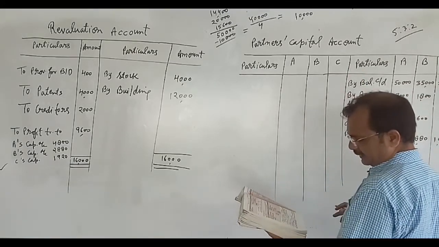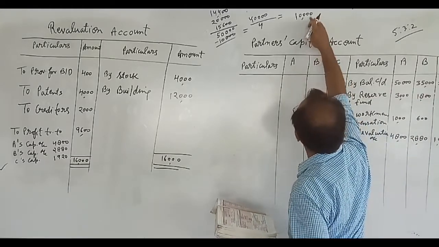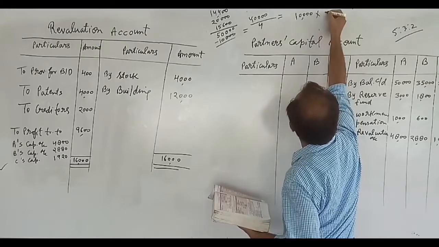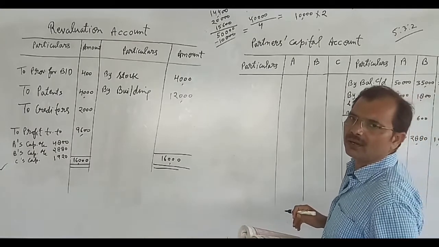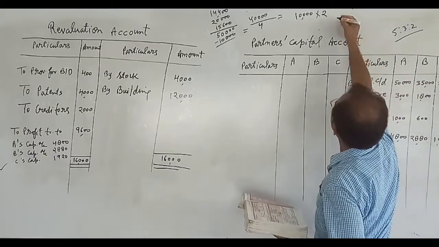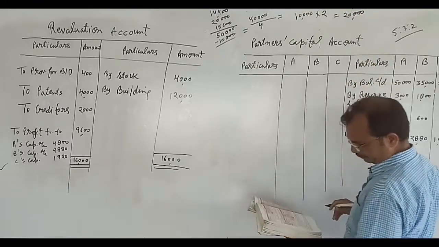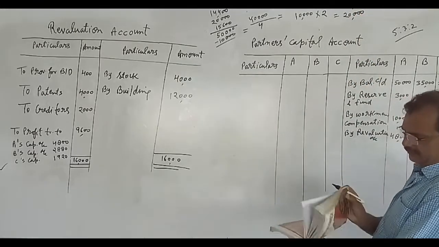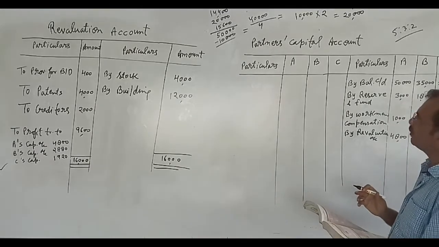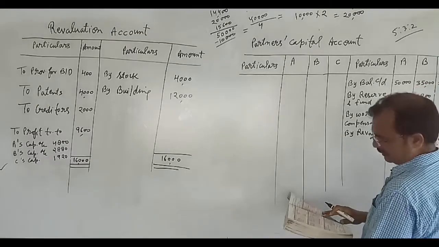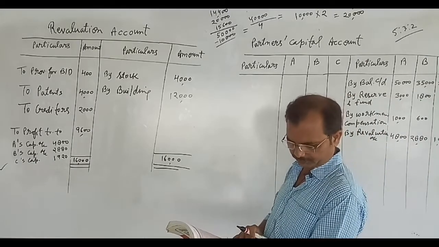After doing this, it is written 2 years purchase of average profit. After finding average profit, we will multiply by 2 because it is the N by P, number of years purchase, and the firm's goodwill will come 20,000. Okay. After finding this firm's goodwill, we will find what is the goodwill for the retiring partner, and it is written in the question.